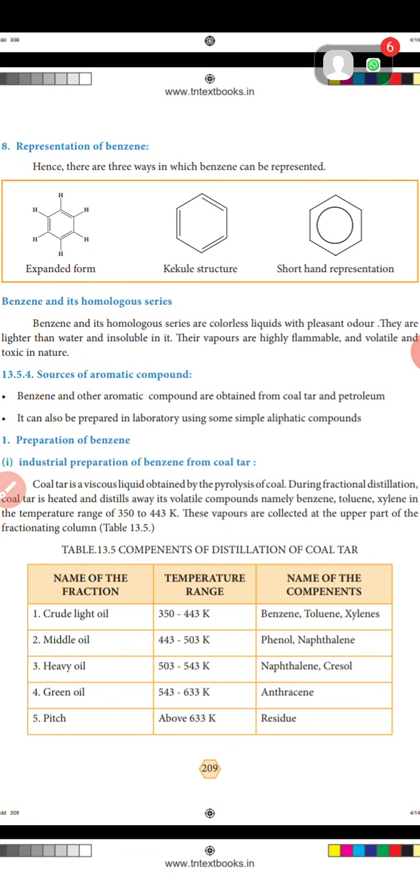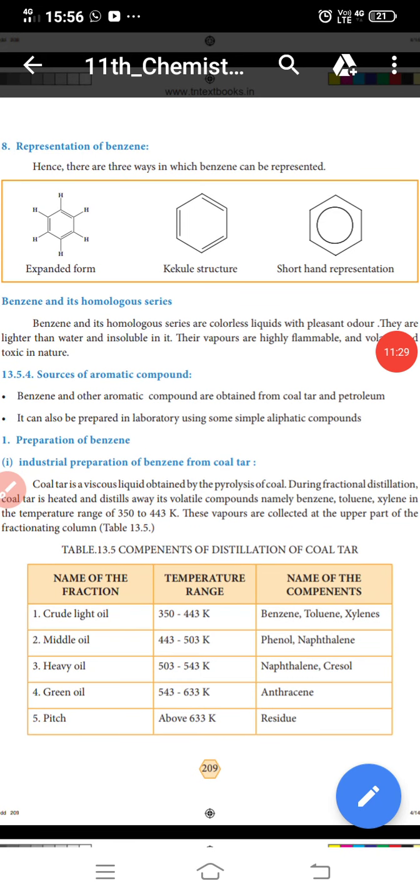Okay, source of aromatic compounds. Benzene and other aromatic compounds are obtained from coal tar and petroleum. It can also be prepared in the laboratory using some simple aliphatic compounds. Preparations of benzene. Industrial preparation of benzene is from coal tar, the composition of the distillation of coal tar.